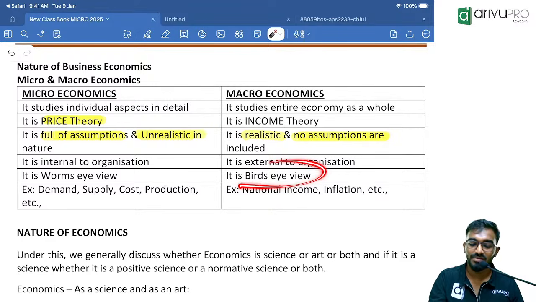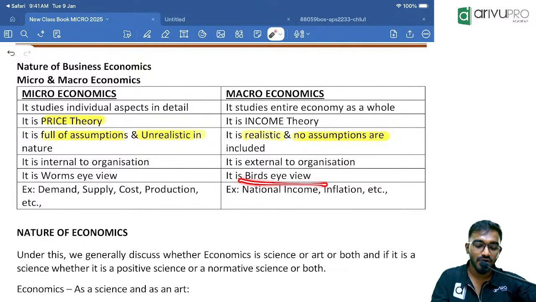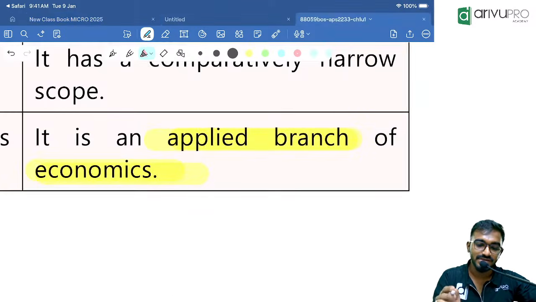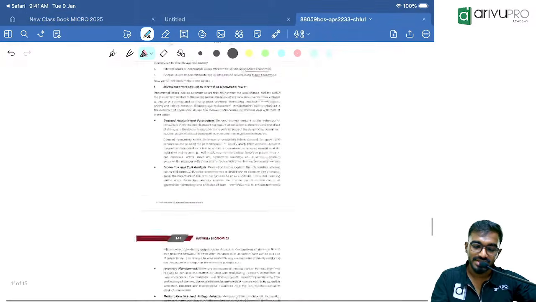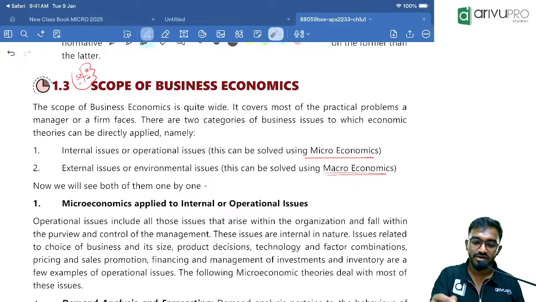But macroeconomics is like a bird's eye view. When a bird is flying in the sky, it can see a very broad area. So macro is a broad area, a bird's eye view, and micro is a worm's eye view. Especially from this area, the questions will be asked. This is what we call the scope of business economics. You have to go back and read from this once.